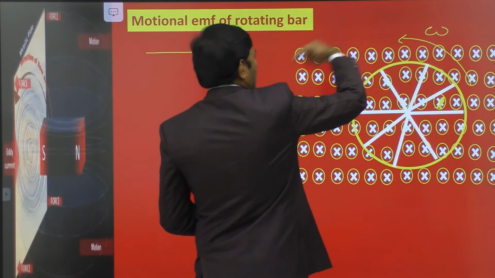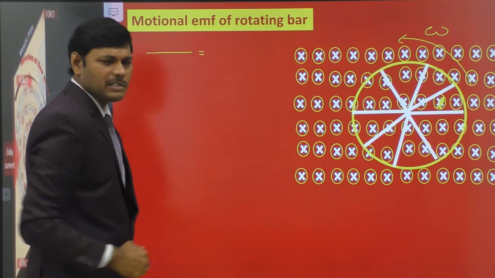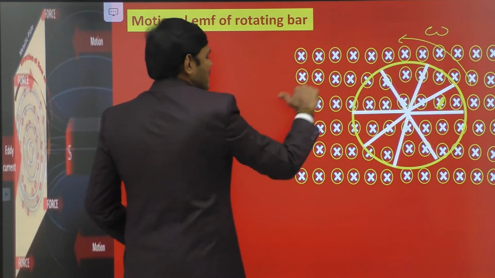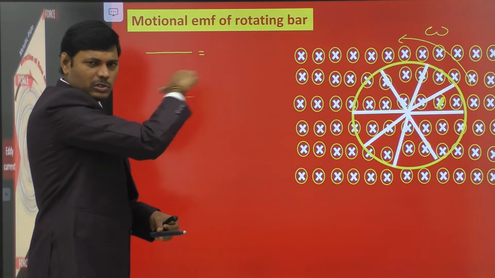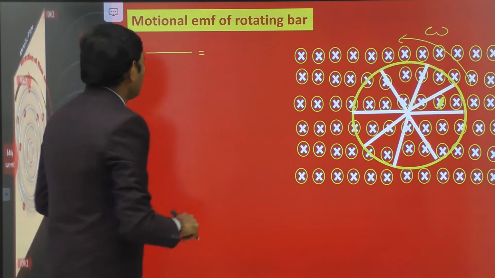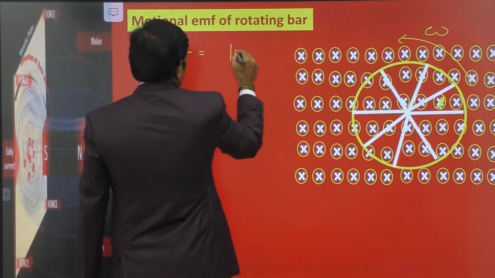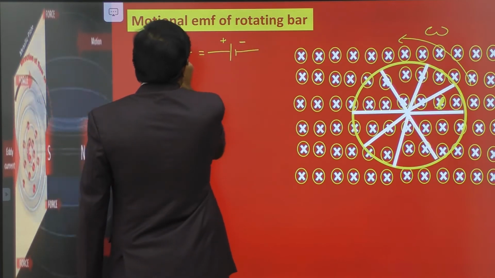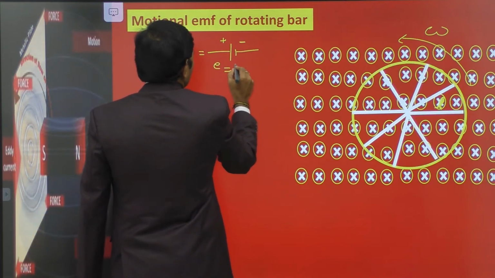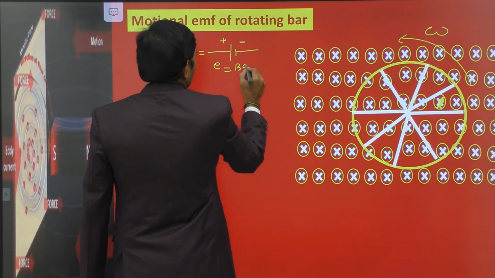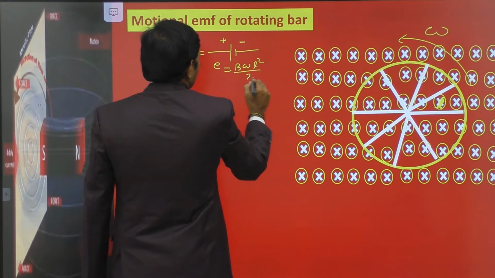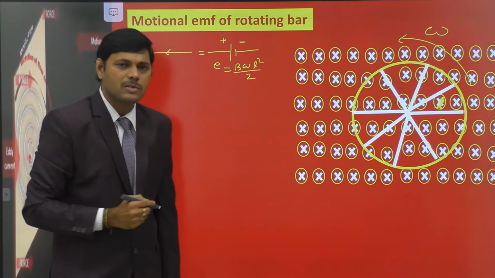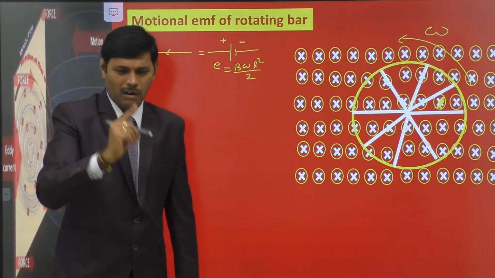According to this consideration, with angular velocity in the anti-clockwise direction and magnetic field directed into the board, the motion EMF in the bar is directed towards the center. There is a flow of conventional positive charges towards the center. Therefore this is equivalent to a small battery with the positive terminal at the center and the negative terminal towards the periphery, and current travels like this. The EMF induced in one spoke is B omega L square divided by 2, where B is the magnetic field directed into the board, omega is the angular velocity, and L is the length of each spoke or bar.